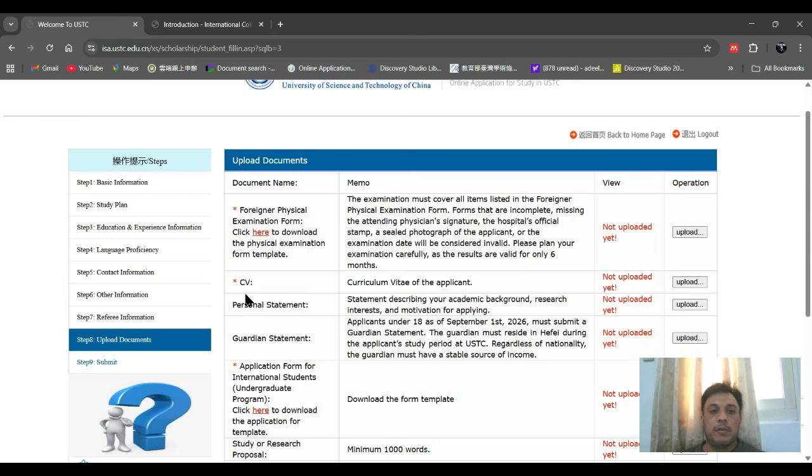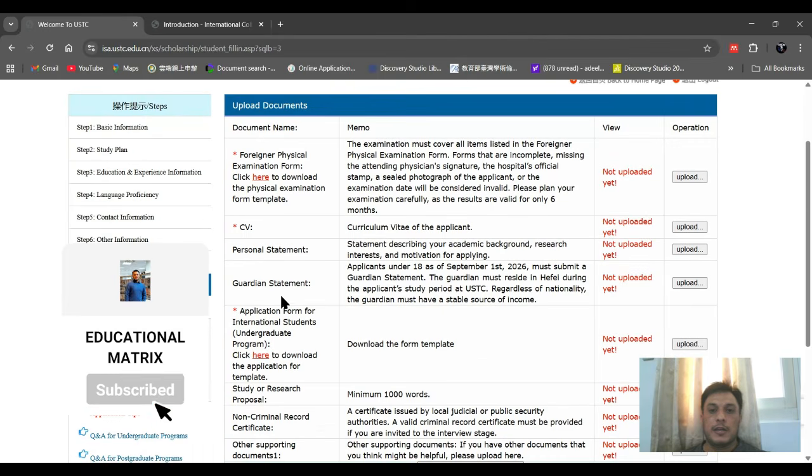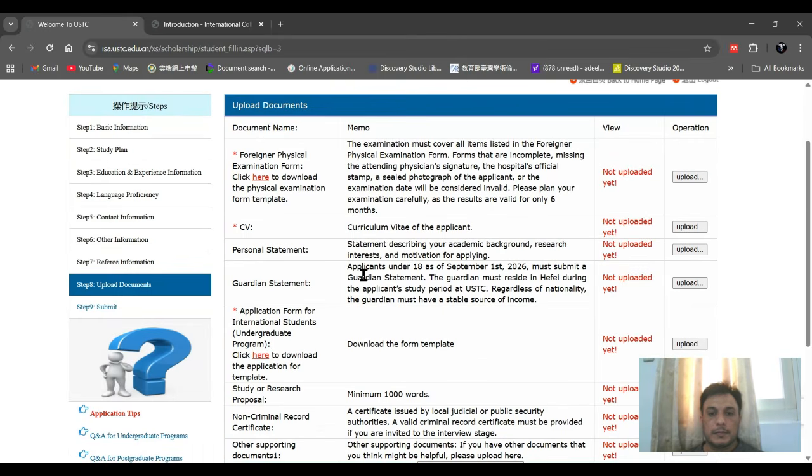After that, you have to provide a CV, personal statement, and guardian statement, because an applicant under 18 as of September 1st, 2026 must submit a guardian statement. The guardian must reside in Hefei during the applicant's study period at USTC regardless of nationality. So you can make the statement and authorize it, and upload it here.